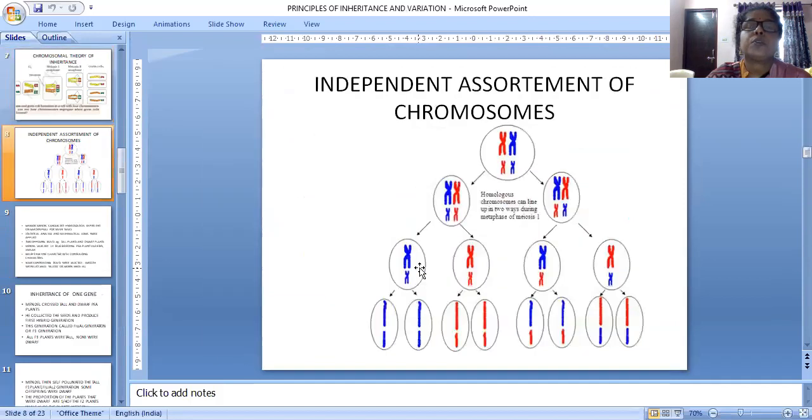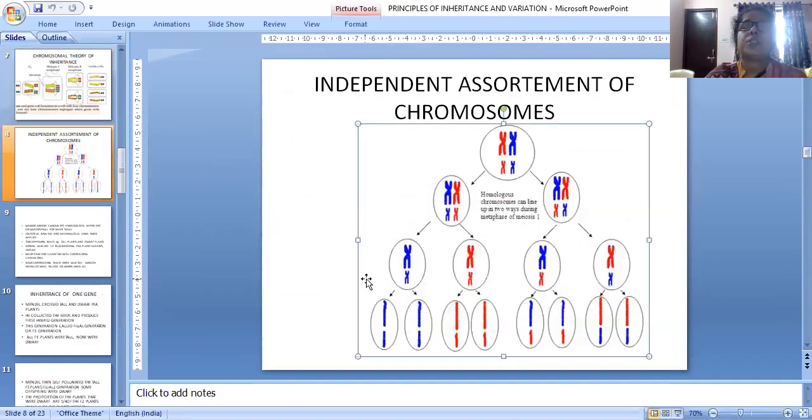This is independent assortment. Independent assortment of chromosomes is shown here. Homologous chromosomes can line up in two ways during metaphase of meiosis. This diagram is taken at metaphase. Genes are present on the chromosomes. Here red and blue colors are there, dominant and recessive both. Red dominant, red recessive, blue dominant, blue recessive.